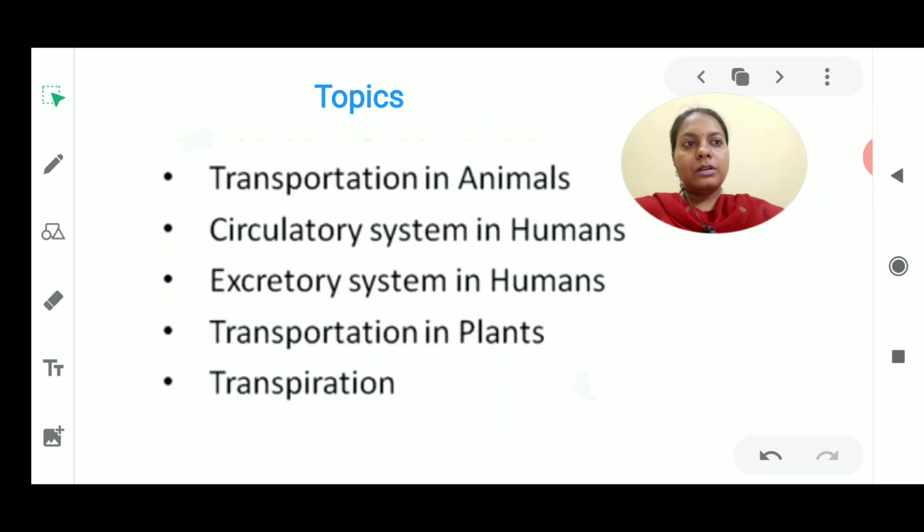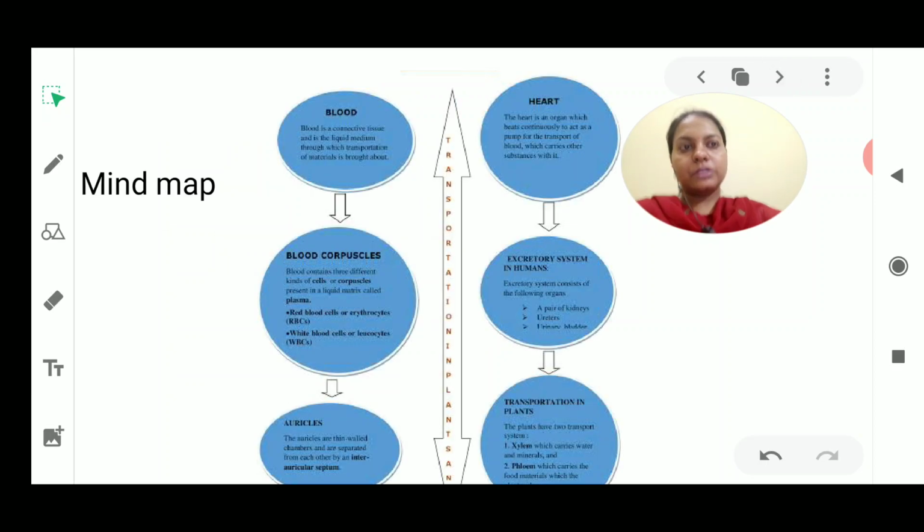Okay, now in the next slide I want to show you the connections related to the topics in this lesson. Firstly we are going to study about the blood. Then the next topic will be blood corpuscles, meaning blood cells. Then the next topic will be the heart, and then we will discuss the excretory system, and then transportation in plants. So this is how we are going to connect these things.